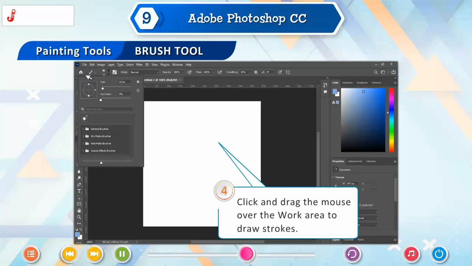Color Replacement Tool. Color Replacement tool can be used to change the original color of an image with the foreground color without losing the details. It is different from the brush tool since it preserves the original texture when the color is changed. Follow the given steps to replace the color.